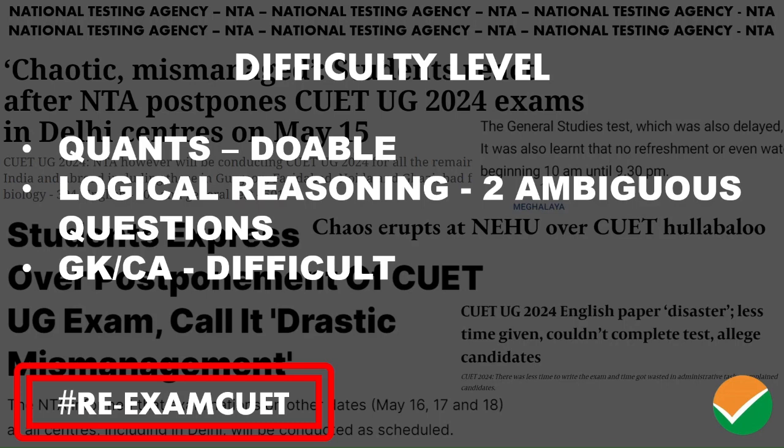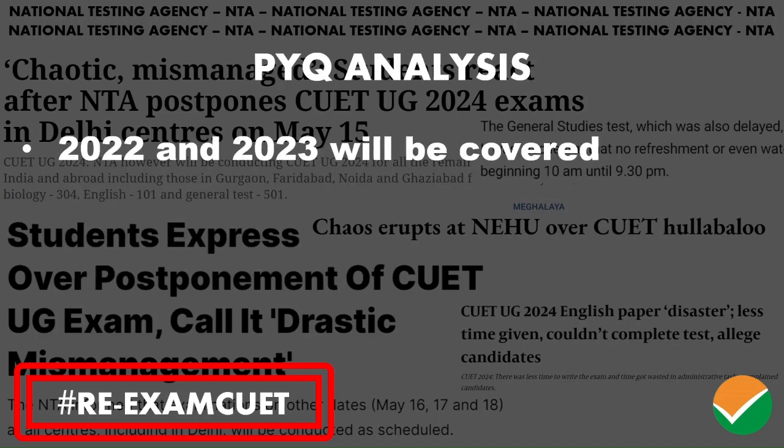Even in logical reasoning, there was 2 ambiguous questions. One about the non-verbal reasoning with the stick figures, and the one about with the square diagram and the numbers and letters. Even that was extremely ambiguous and difficult for students. And coming to the GK and CA part, there's not much to say about this. It was downright difficult. So now let's do the PYQ analysis.